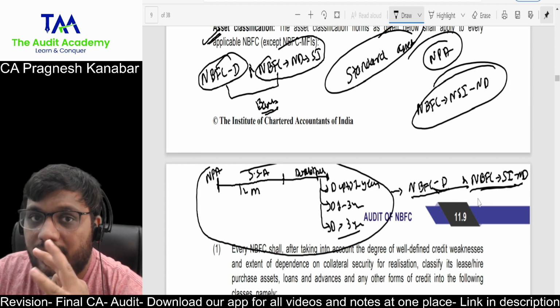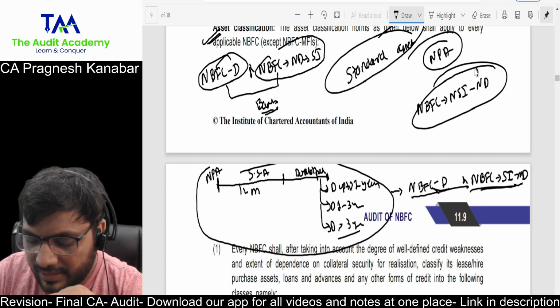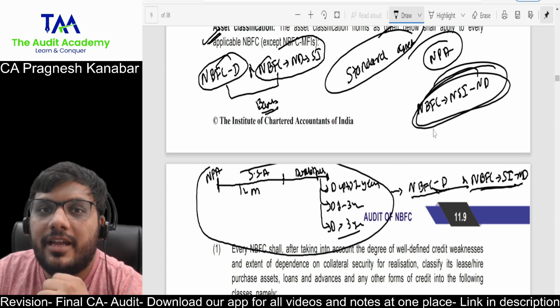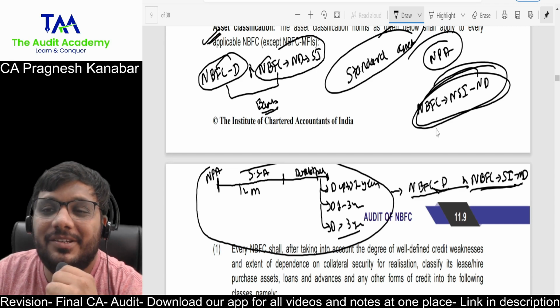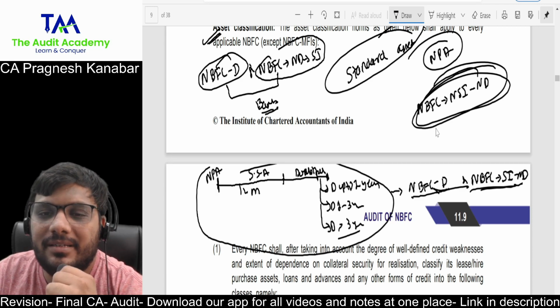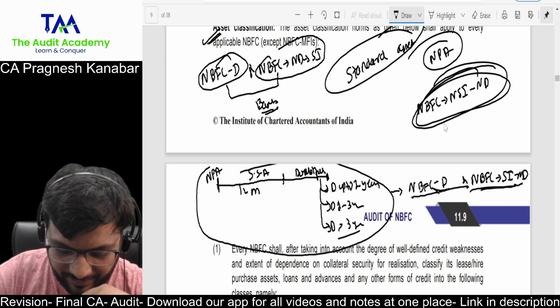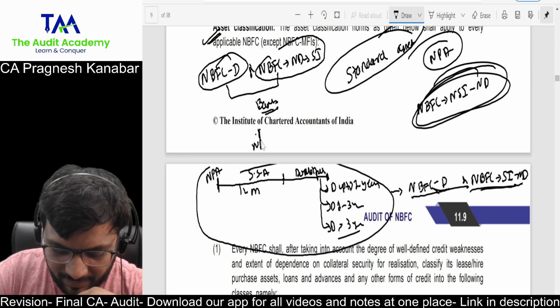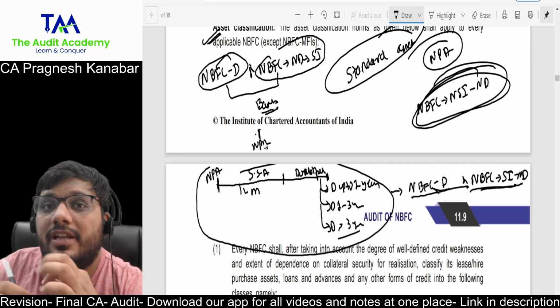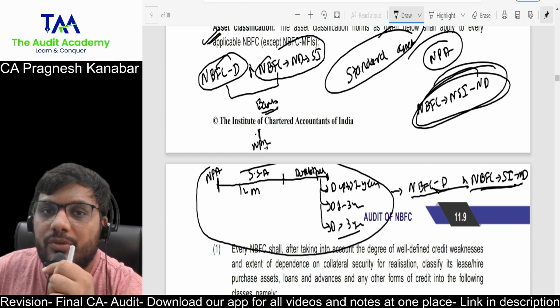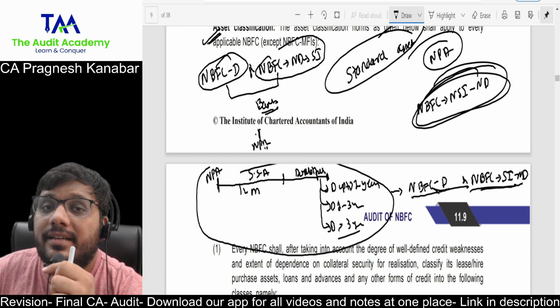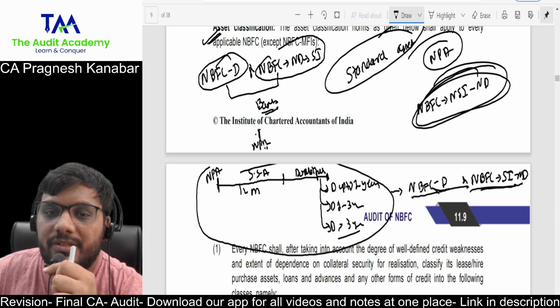Now, however, for these NBFCs, call them the NBFC-NSI-ND, non-systemically important, not accepting deposits, they have a different line. For them, we classify it as NPA when it is overdue 6 months or more for general installments, and lease rental and hire purchase installments overdue 12 months or more.